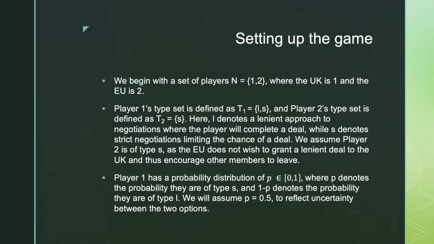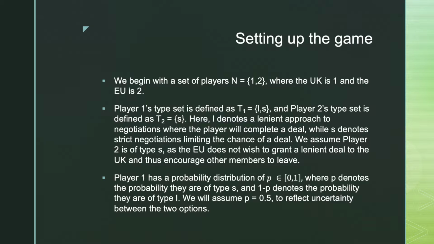Player 1's typeset is defined as T1 is equal to L or S, and player 2's typeset is defined as T2 is equal to S. Here, L denotes a lenient approach to negotiations, where the player will complete a deal, while S denotes strict negotiations, limiting the chance of a deal. We assume player 2 is of type S, as the EU does not wish to grant a lenient deal to the UK and encourage other members to leave.